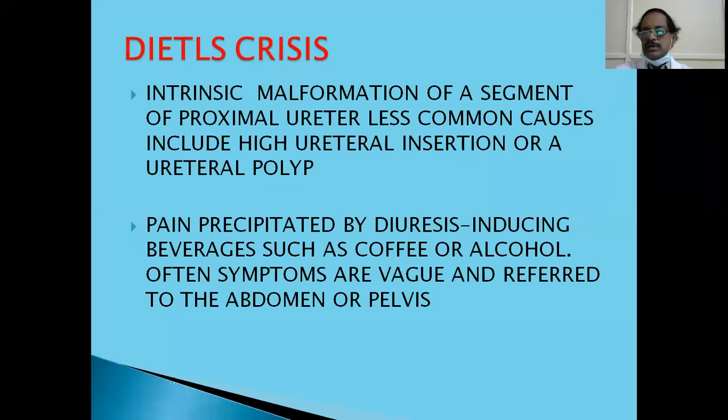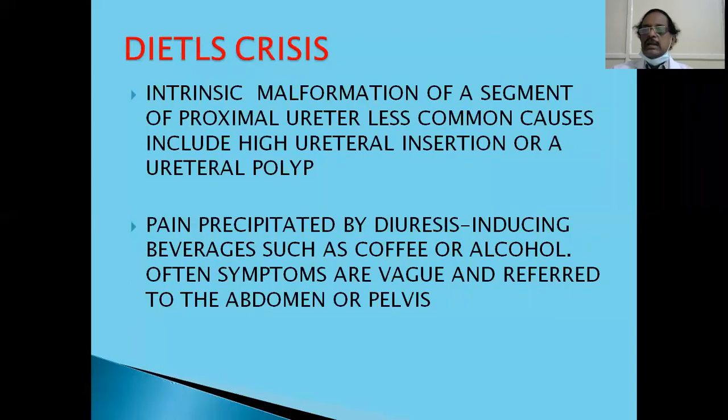So how do you diagnose it? You have to examine him at the time of pain and investigate him at that time. Then you'll be able to diagnose this hydronephrosis. Or this pain can be precipitated by diuresis-inducing beverages like coffee or alcohol, or even a diuretic like Lasix, which produces diuresis and produces pain.